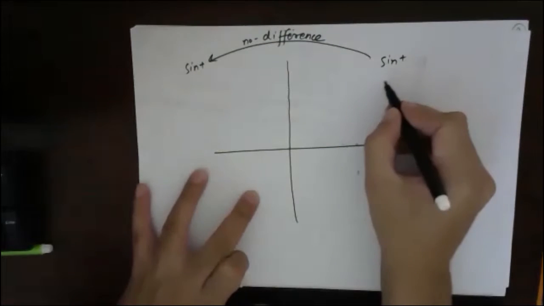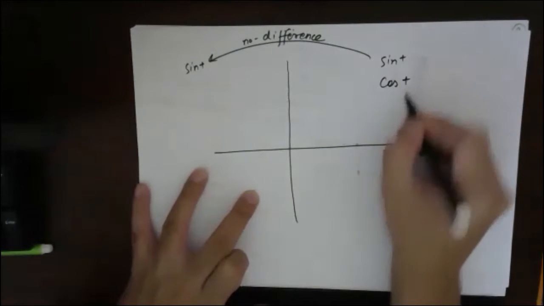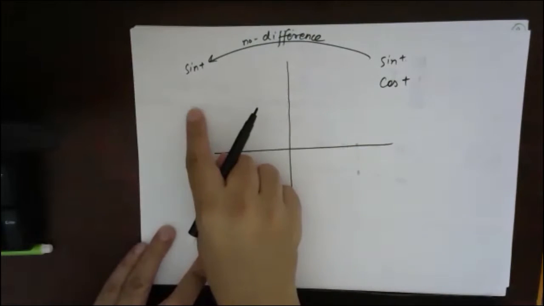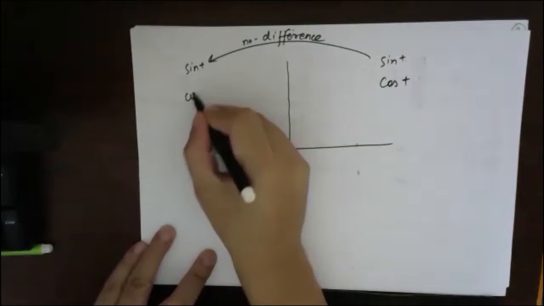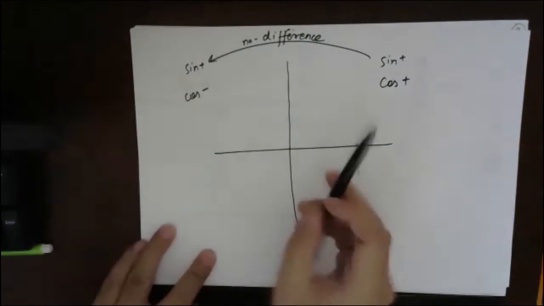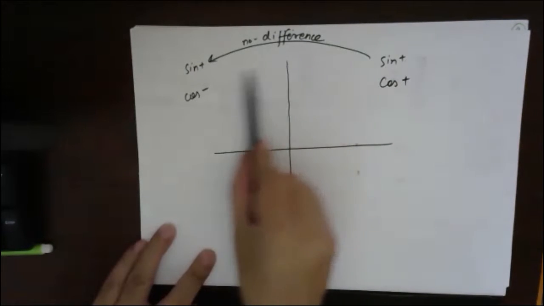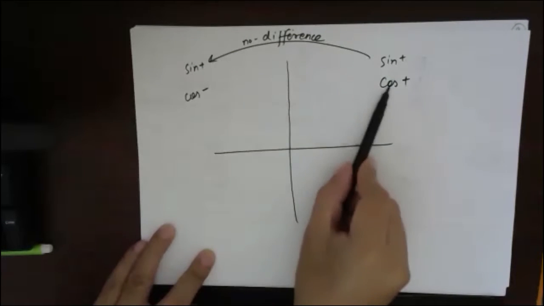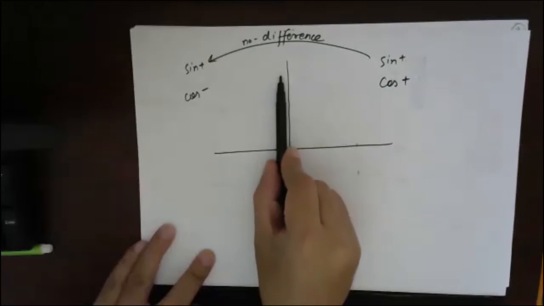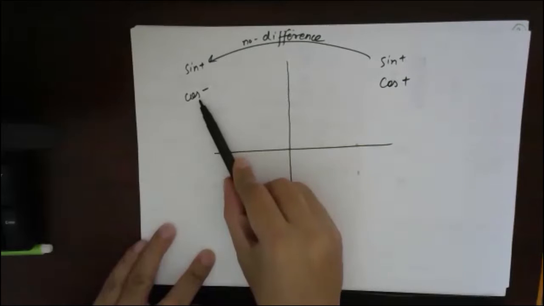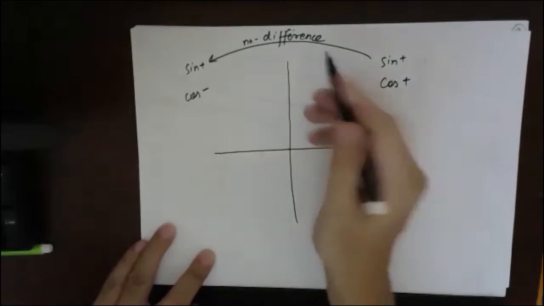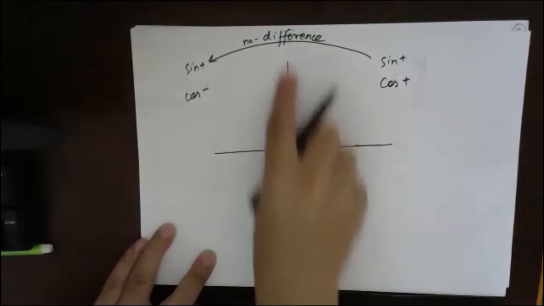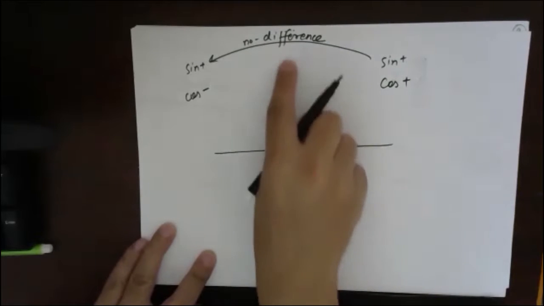Okay. Now let's talk about cos. Cos is positive in the first quadrant, and cos is negative in the second quadrant. So from here to here, cos is changing its sign. In the first quadrant it was positive, and as soon as I reach the second quadrant, it becomes negative. So there must have been some change which happened here, at cos 90.